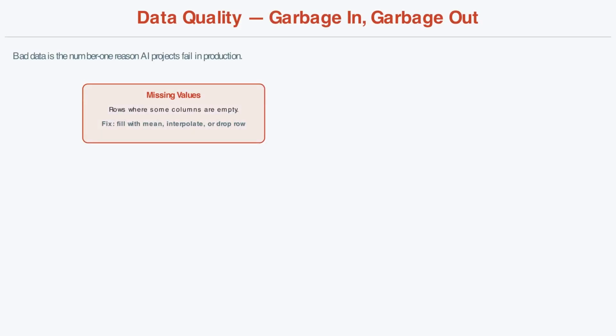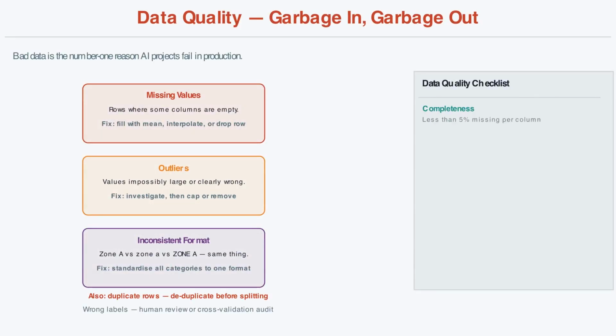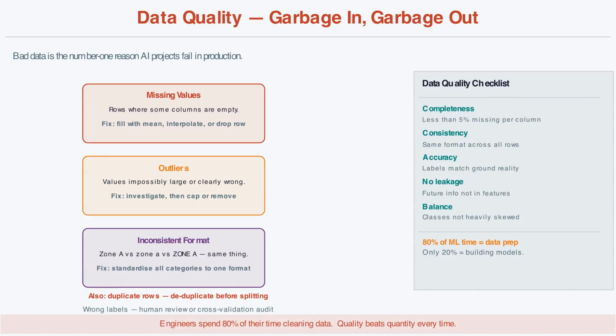Here is the most important lesson in all of machine learning: garbage in, garbage out. A model is only as good as the data it trains on. Bad data produces bad predictions, guaranteed, no matter how sophisticated your algorithm. The most common data quality problems are missing values, rows where some columns are empty. Outliers, values that are impossibly large or clearly wrong, like 999 bedrooms. Inconsistent formatting, the same location written as Zone A and Zone-A. Duplicate rows, the same example counted multiple times. And wrong labels, examples tagged with the incorrect answer.